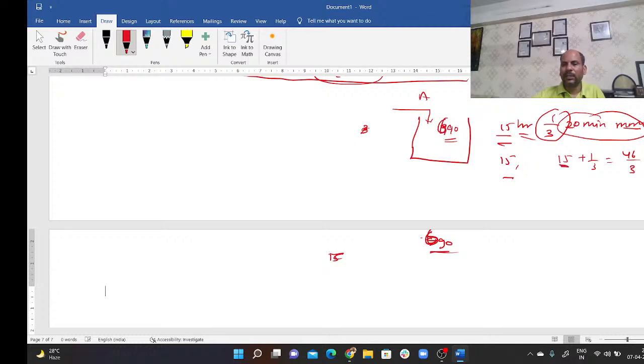Now let's see. This tap, which is filling in 15 hours, will fill 690 liters in 15 hours. So it means each hour it will fill 46 liters.